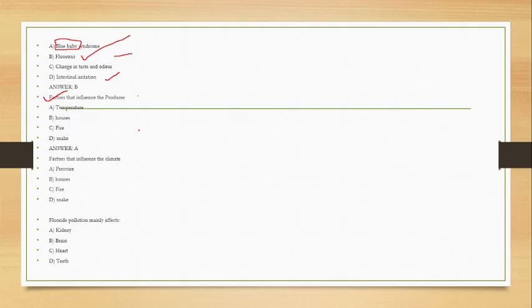Okay. Next question: factors that influence the climate. Pressure, represented by P. All of you know how rain occurs. Rain occurs because the pressure is reduced. When a vacuum is formed, the clouds are attracted towards that particular place. So rain occurs. So the correct answer is pressure.